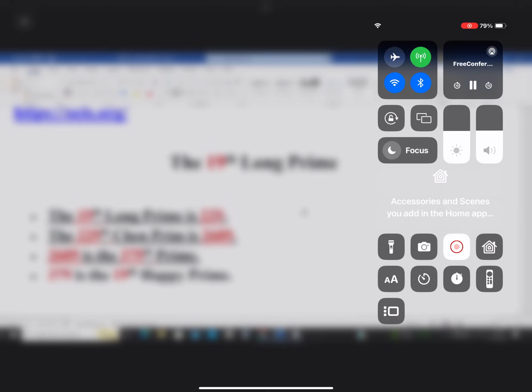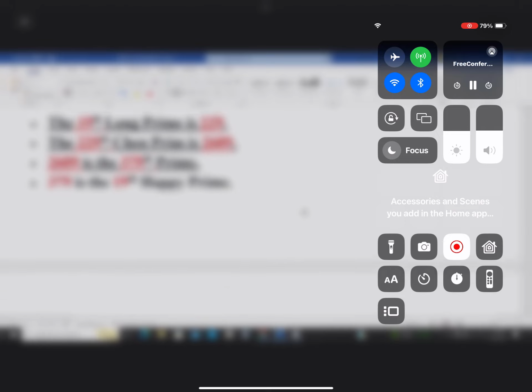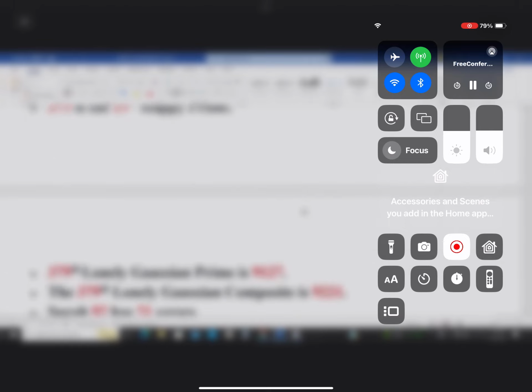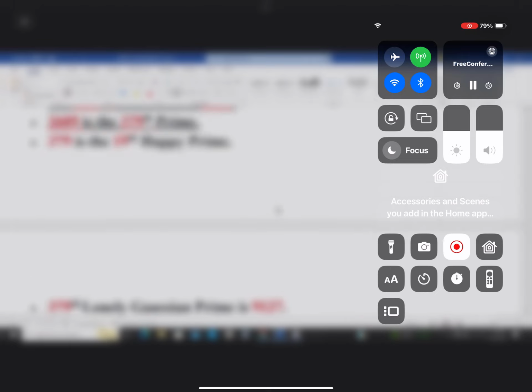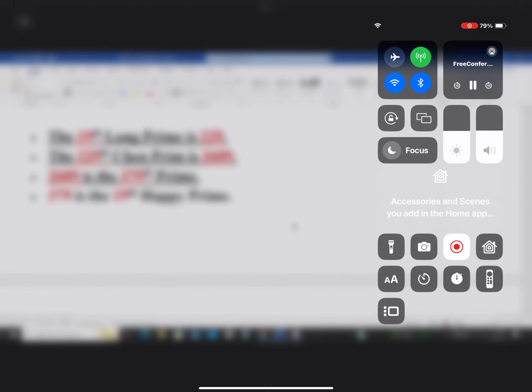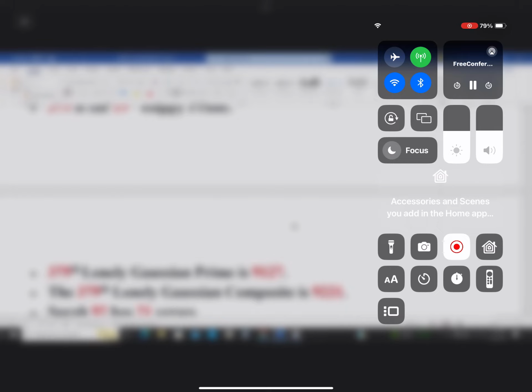Okay, so let me go down a little bit. And so this is how it connects us to the old knowledge that we had. And so here it says the 379th lonely Gaussian prime happens to be 9127. Immediately we are back to 9127. So we have been taken from the 19th long prime with these relations between these indices and these prime numbers in different domains, okay, of primes. And we are back to 9127.